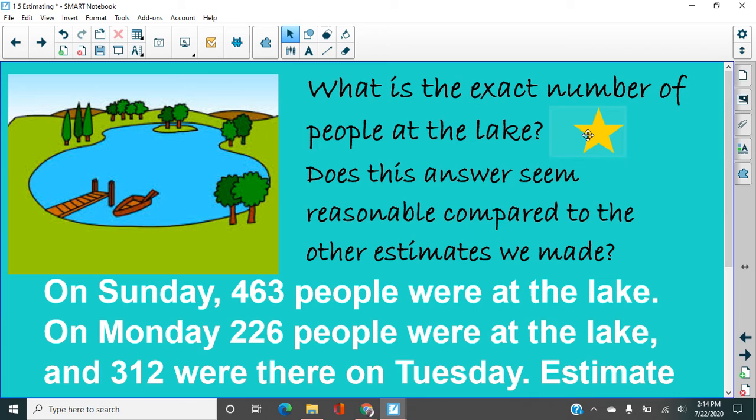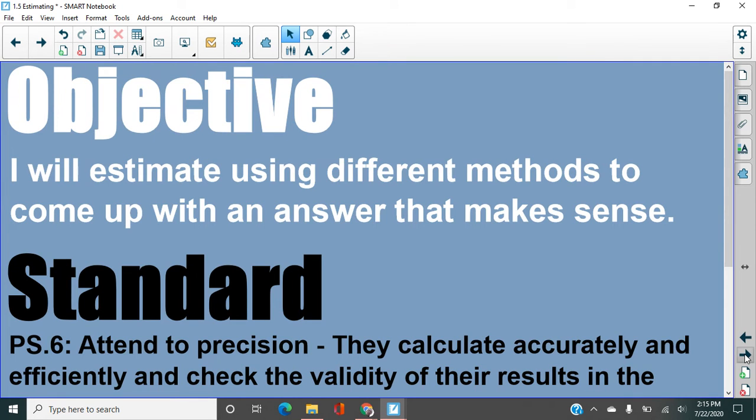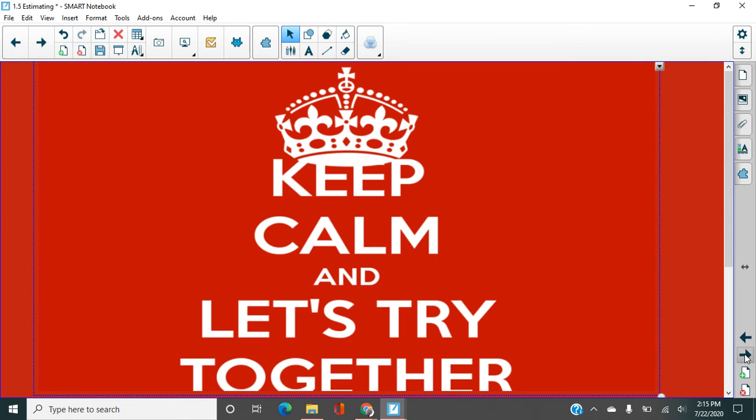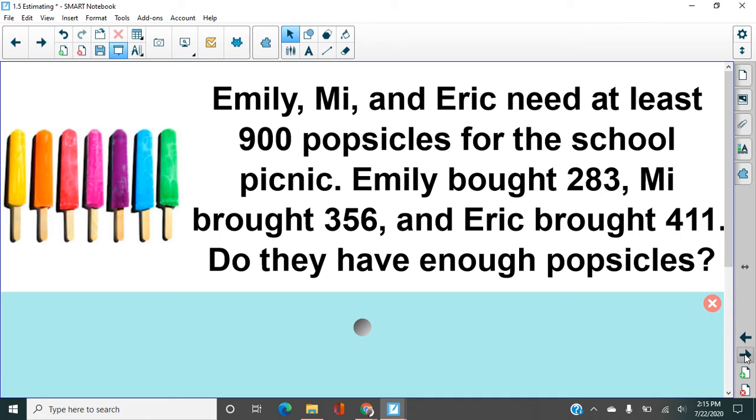If we add it, then if we want to know the exact number, we add up those 3 numbers. In this case, the answer was 1001. And you can see that our estimates, some of them were closer than others. That's why you have to decide what kind of estimating you want to do based on the situation that you're in. Here's our goal. We're going to be able to estimate using different methods to come up with an answer that makes sense. So let's try one here together.